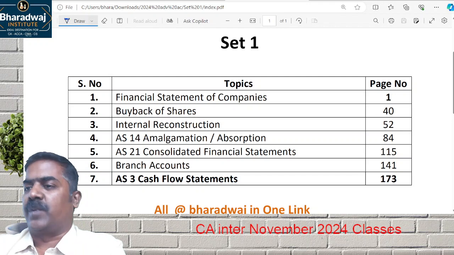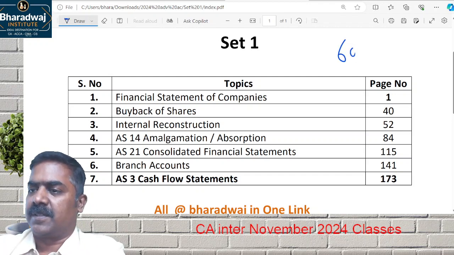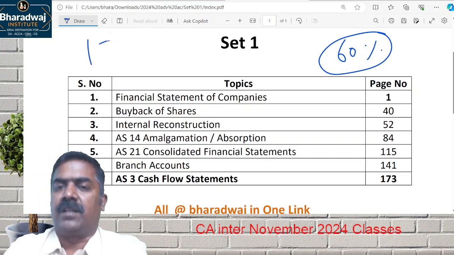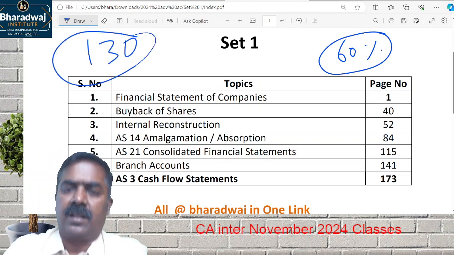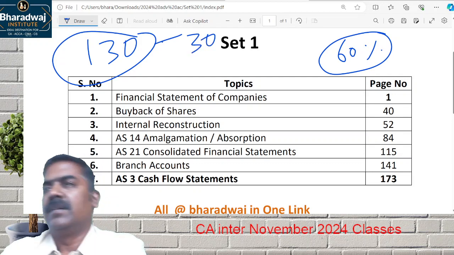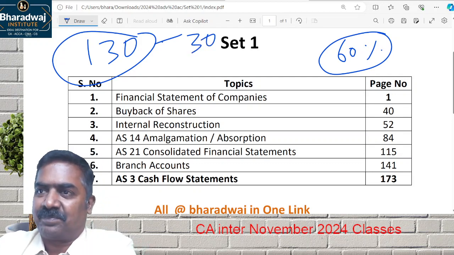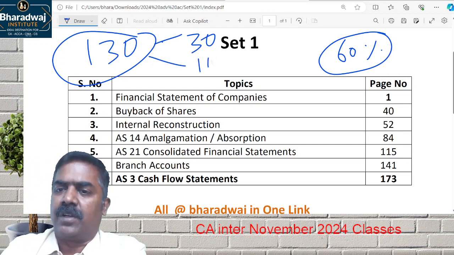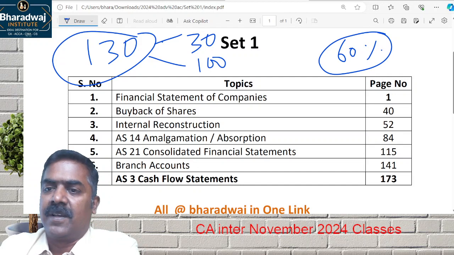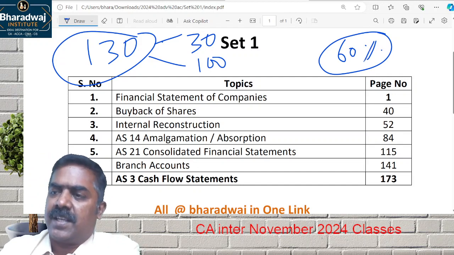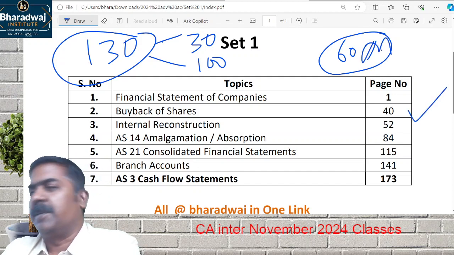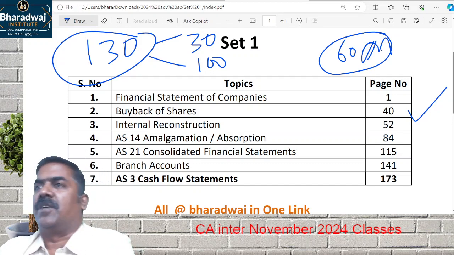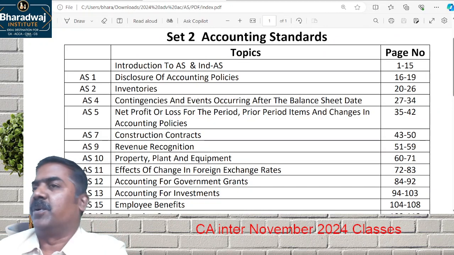If you look syllabus-wise, this covers 60% of your syllabus, which means you will have questions for 130 marks. In that, 30 marks will be multiple choice questions. Remaining 100 marks will be descriptive type questions. In this, I would say 60 marks you will be getting from this area. Remaining 60 to 70 marks will come from the set 2 material, that is accounting standards.